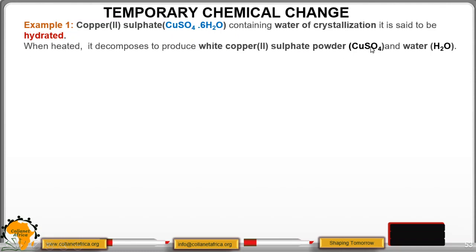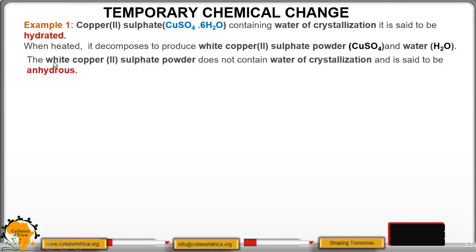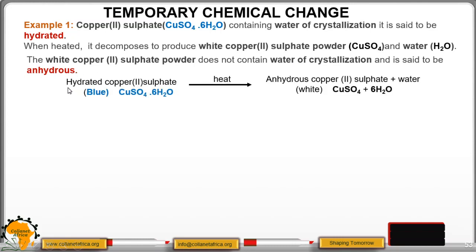The formula starts with Cu for copper, S for sulfur, and O for oxygen, which together is termed sulfate, and water, which is H2O. The white copper(II) sulfate powder does not contain water of crystallization, and it is said to be anhydrous. So presented with this word equation: hydrated copper(II) sulfate, this is with water of crystallization.